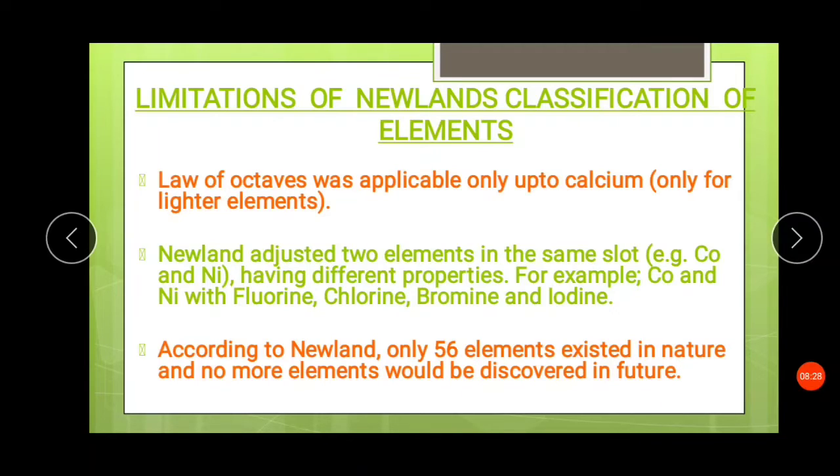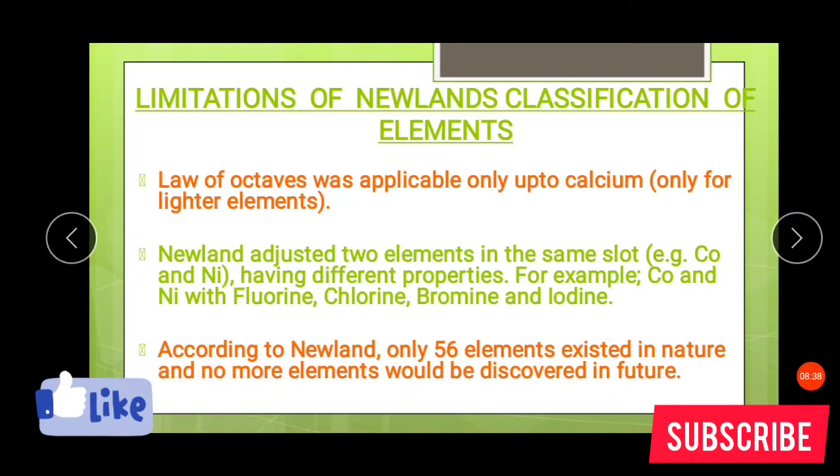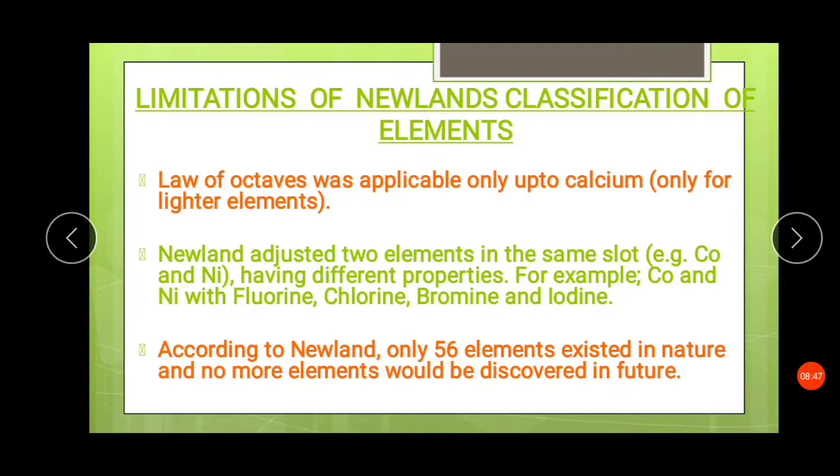Now Newland made the biggest mistake here. He proposed that only 56 elements are present and in future also no more elements will be discovered. So he gave a type of rigid periodic table. His periodic table was not flexible. अगर फ्यूचर में अगर कोई एलिमेंट डिस्कवर भी होता है तो भी वो उसमें फिट ना बैठ पाए, इस तरह से उन्होंने बना दिया था उसको.